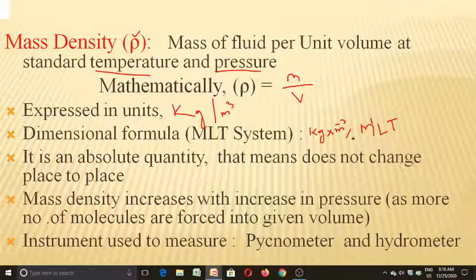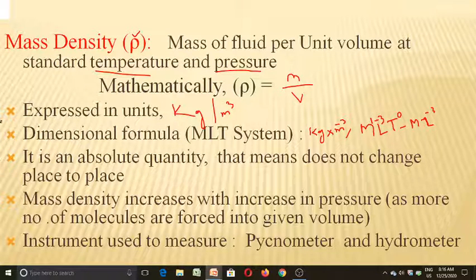L is a measurement, we have 3 m's, m into m into m, in terms of minus 3 power, so for L we write minus 3, and we don't have any time component here, so we write T power 0. Otherwise we can write it as M L power minus 3. So this is the dimension formula for mass density in the MLT system.